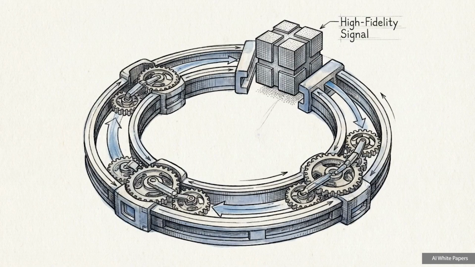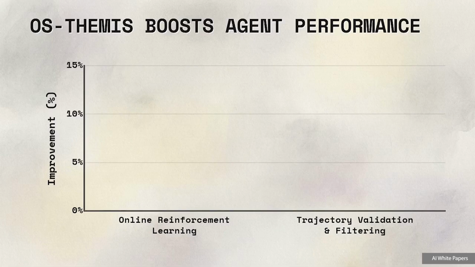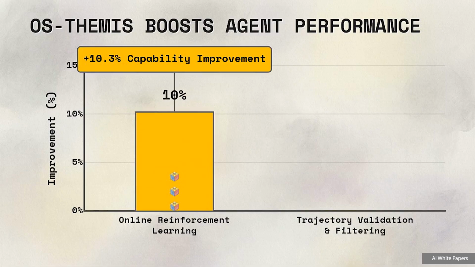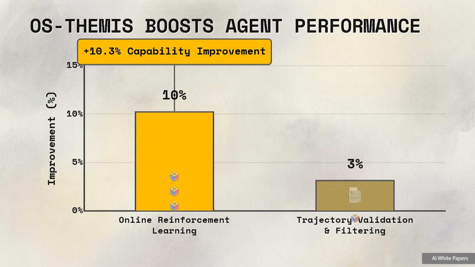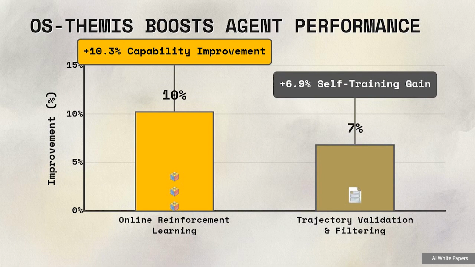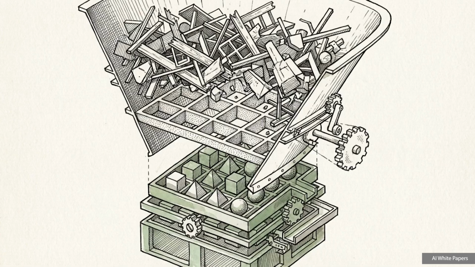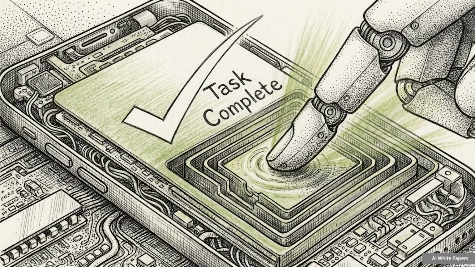The first practical application is injecting OS-Themis's high-fidelity rewards directly into an online reinforcement learning loop. This dual-axis bar chart tracks the resulting agent performance. Utilizing OS-Themis in online reinforcement learning yields a 10.3% improvement in agent capabilities. The second application utilizes the framework for trajectory validation and filtering within a self-training loop, producing a 6.9% gain. This strict filtering protects the agent during self-training, preventing it from ingesting flawed data and learning from its own hallucinated successes. These metrics prove that more rigorous evaluation directly and measurably accelerates true policy convergence in autonomous agents.